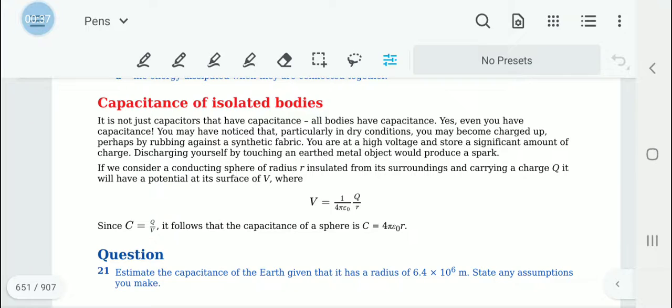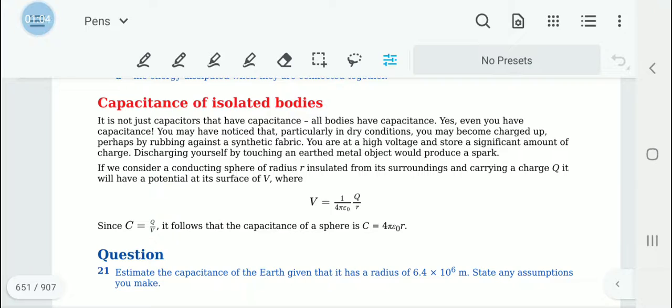So for example, if you were to remove a silk clothing that you have worn for some time, you would hear a crackling sound. That is due to the discharge of charges.